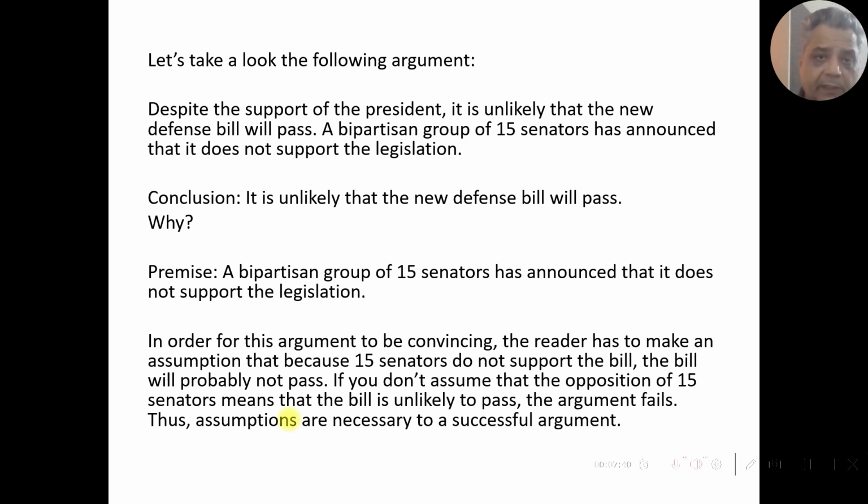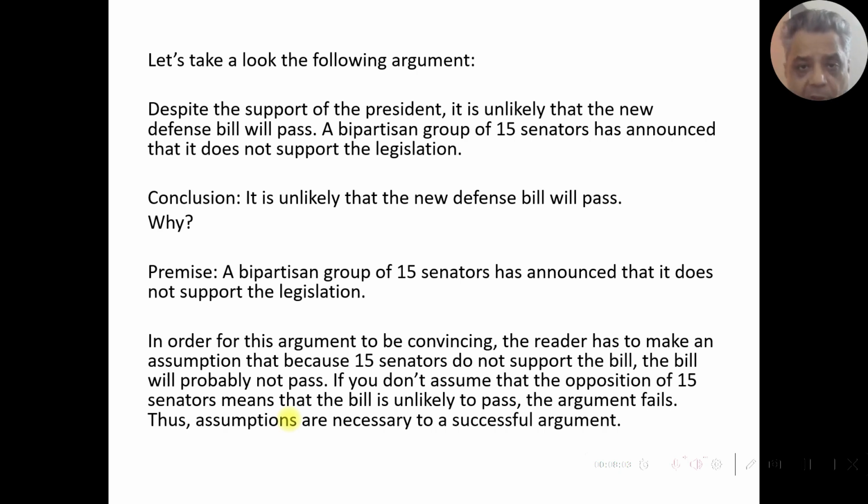So therefore, the author is assuming that the support of these 15 senators is extremely important for the passing of the legislation, or these 15 senators have numbers with them which will enable them to stop the passing of the bill. So let's read further.